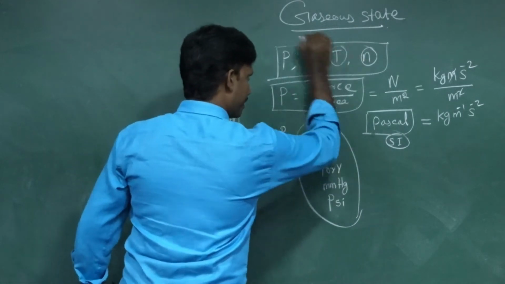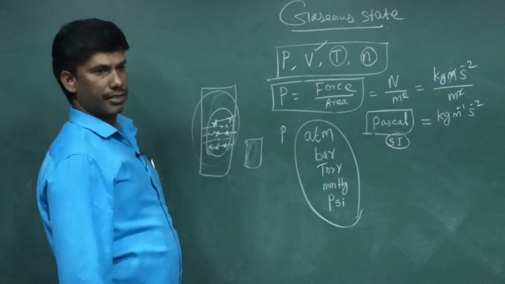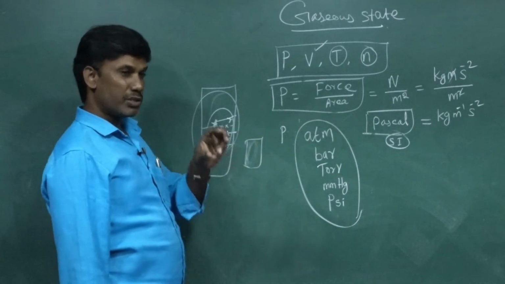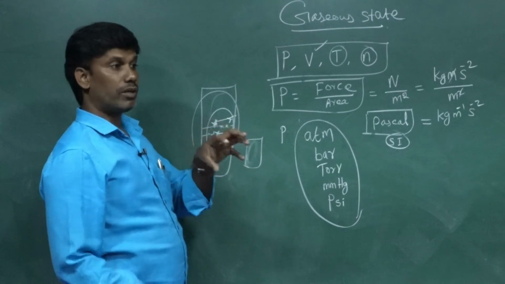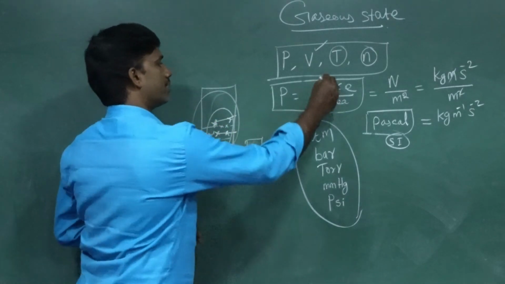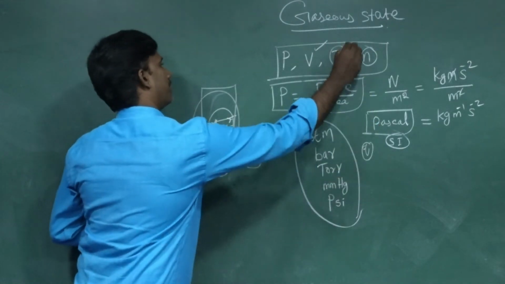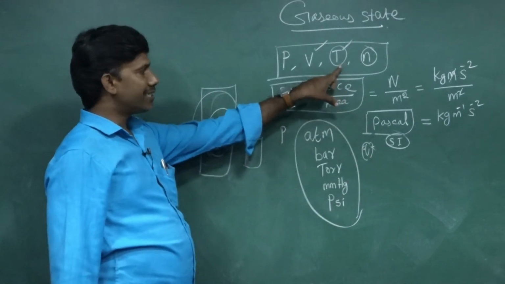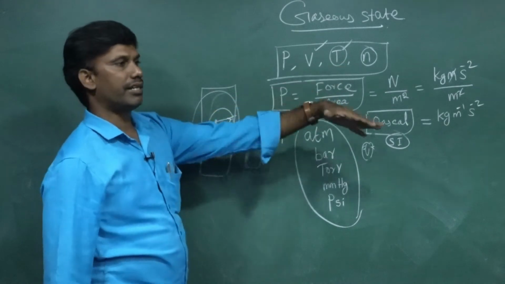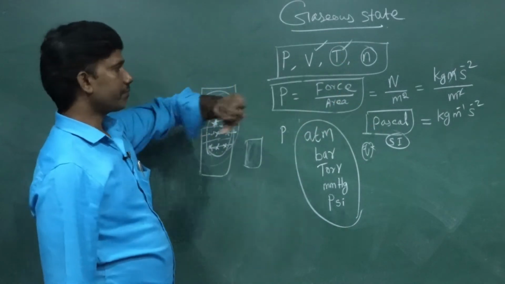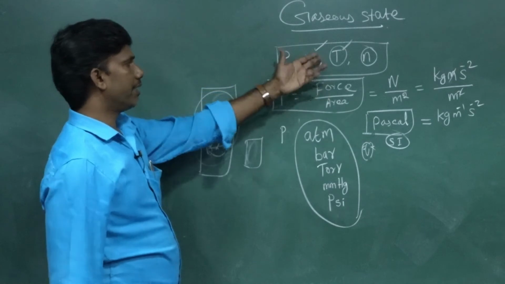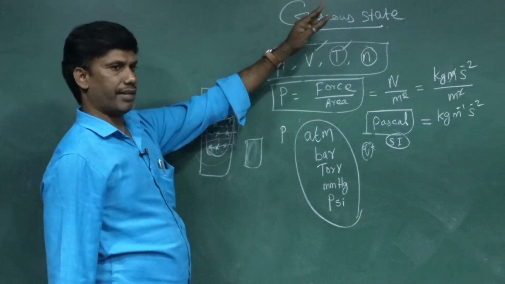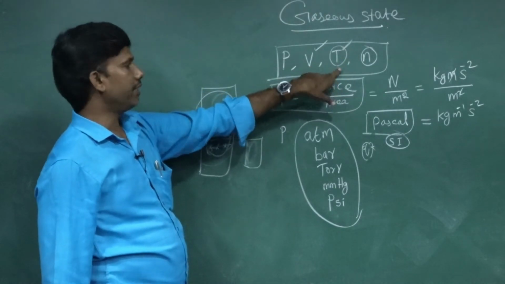Temperature. What is called temperature? Temperature is the degree of hotness. You should know that heat is different from temperature. Heat is a quantity of heat, represented as Q. Don't be confused: temperature is different from Q. Q is a quantity of heat, but temperature is a degree of hotness, how hot something is. That is T. It is measured in Kelvin. The SI unit of temperature is Kelvin. There are other units, Celsius, Fahrenheit and so on, but we always use Kelvin.